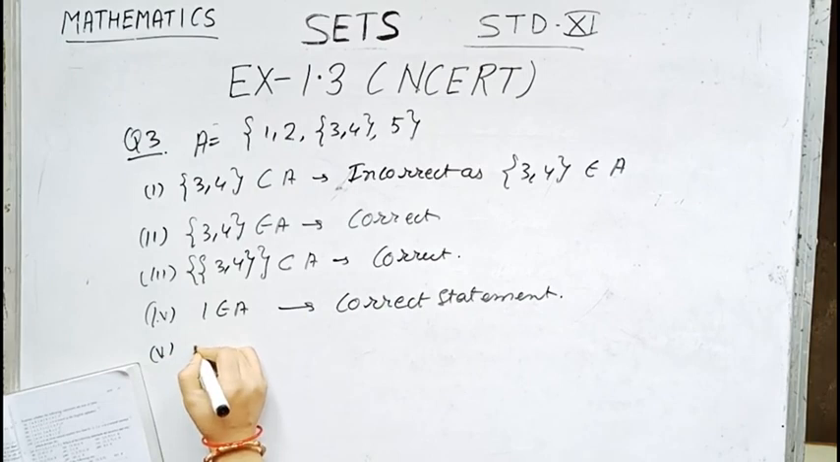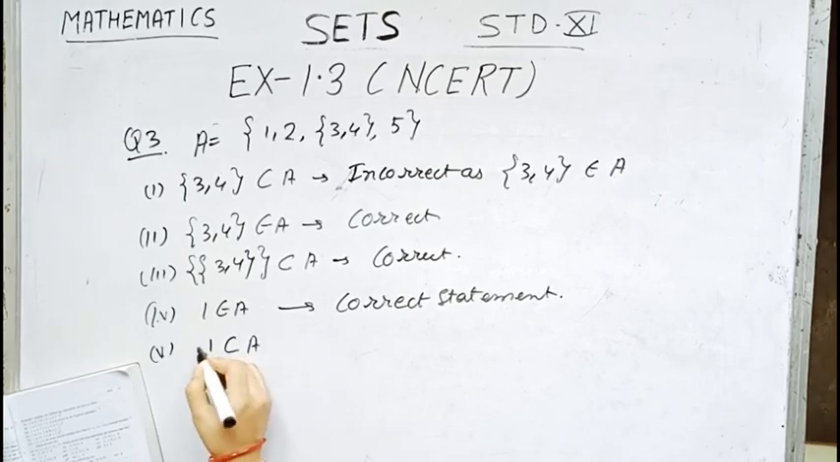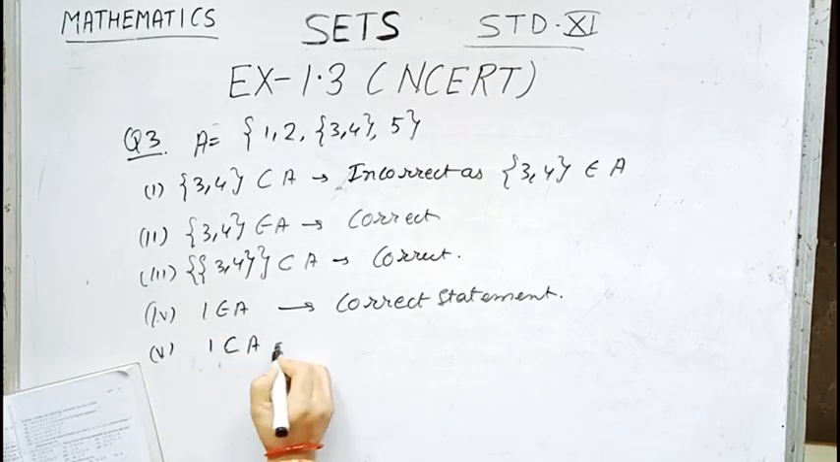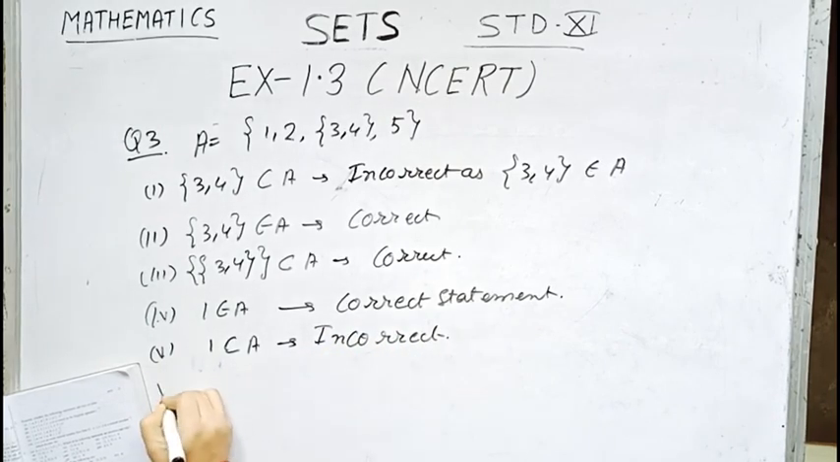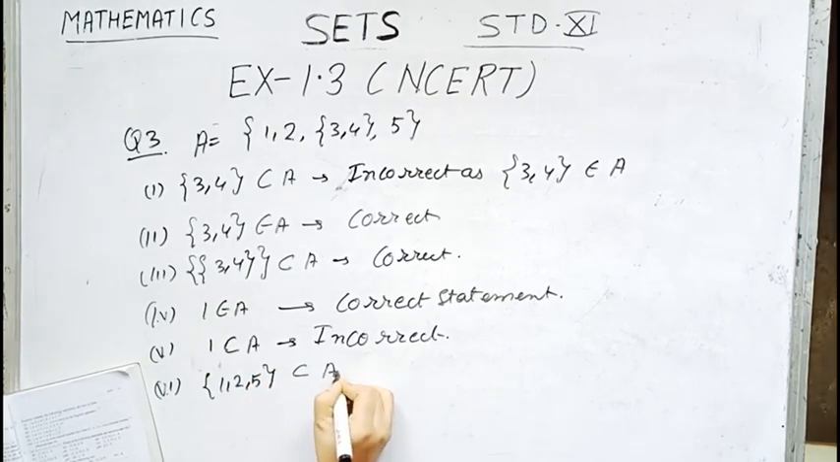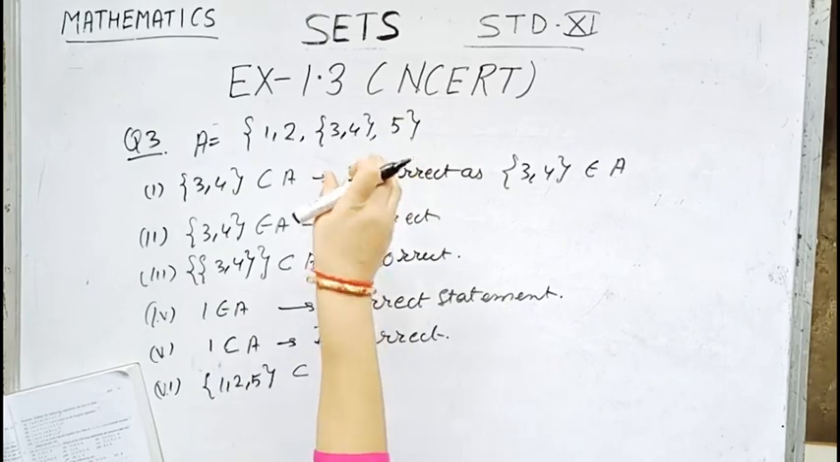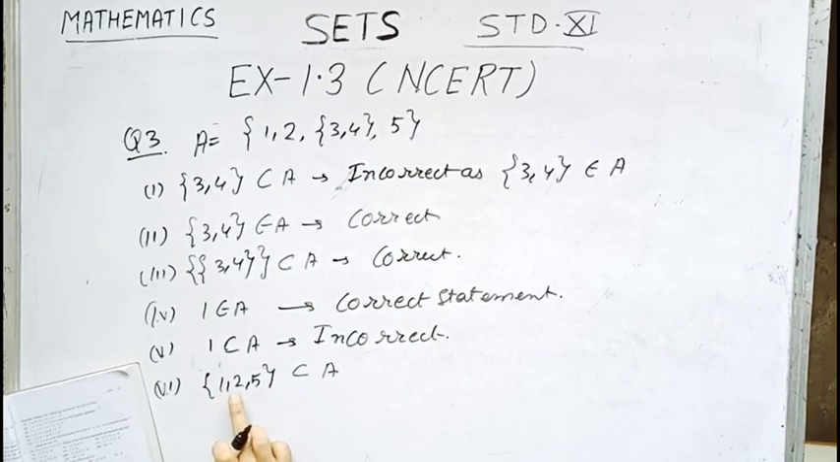Number 5 is, 1 is the subset of A. Obviously this is wrong children. 1 belongs to A, but 1 is not the subset of A. What will be the subset of A? Set containing 1 will be the subset of A. So this statement is incorrect. Number 6 is, set containing 1, 2, 5 is the subset of A. Obviously A is containing 4 elements: 1, 2, set containing 3, 4 and 5. Over here the 3 elements have been written, 1, 2 and 5. It is the subset of A, so it is correct.